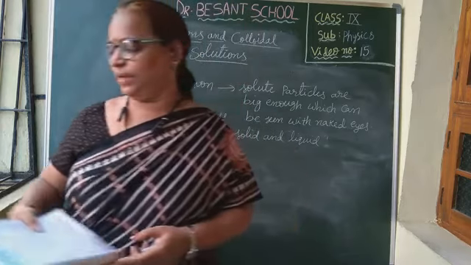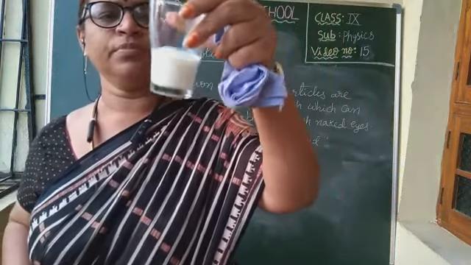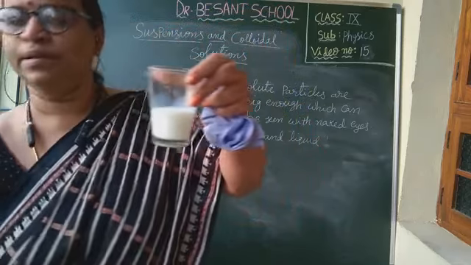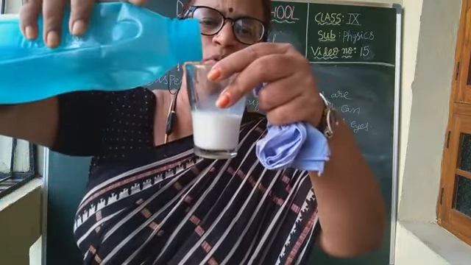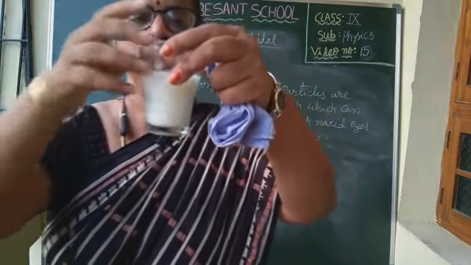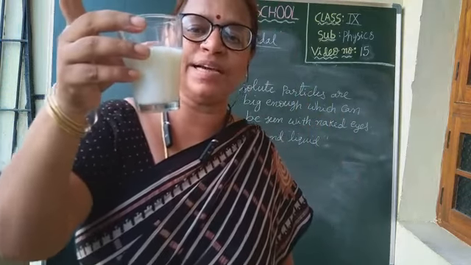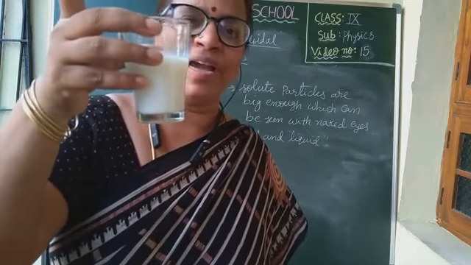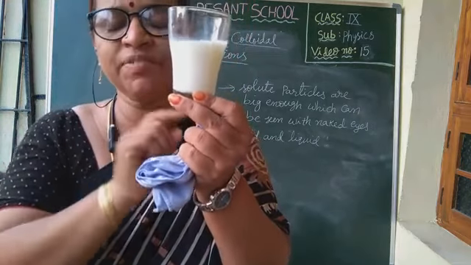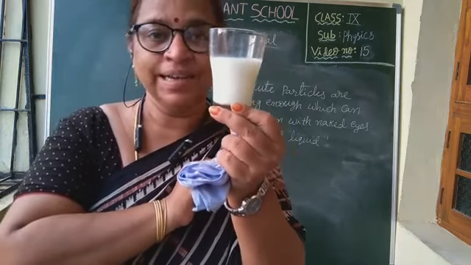Next, what have we taken? Milk and water. See, milk and water. Can you see? So what is happening here? I will add some more water to the milk. Now see this milk and water. Can you see, children? Can you see the milk particles inside the water? No, we can't see. So what type of mixture will we think this is? We think it is a homogeneous mixture, isn't it?